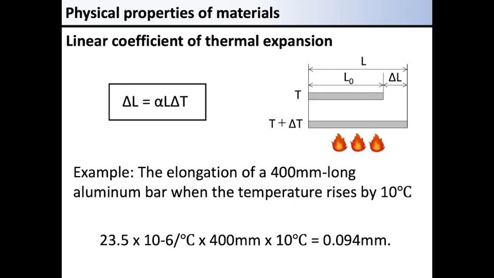The proportional constant is the linear coefficient of thermal expansion as the following equation: delta L equals alpha L delta T. For example, the elongation of a 400 mm long aluminum bar when the temperature rises by 10 degrees is calculated by this equation.